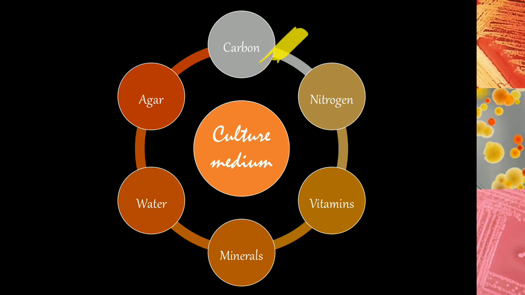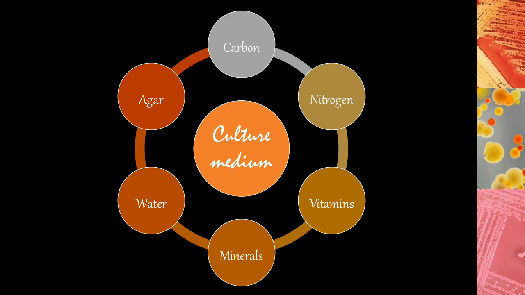The type of carbon source we use can differ from one medium to another. It can be given in the form of a sugar like dextrose, or we can give it in the form of peptone, or in the form of starch or cellulose, depending on what type of organism we are growing. Based on that, we can differ our carbon source, but a carbon source is a must.